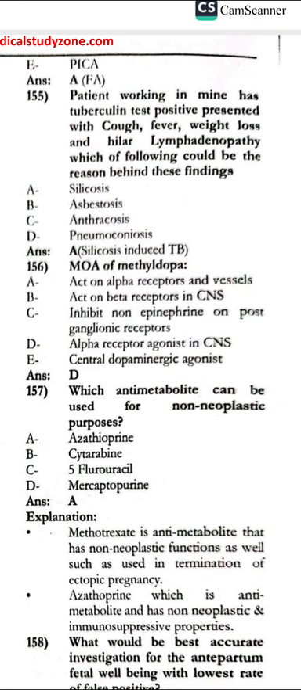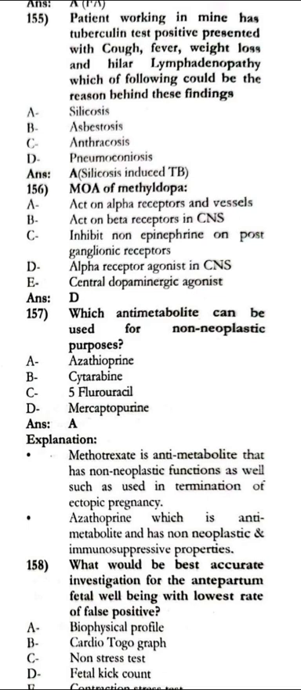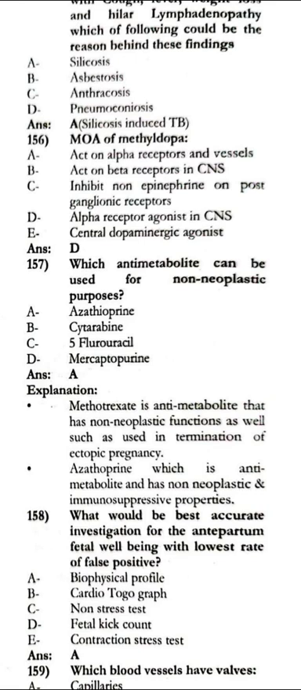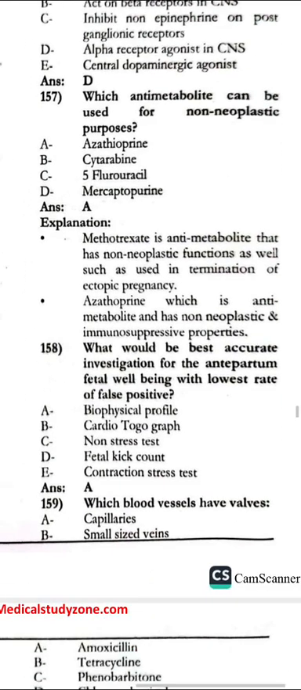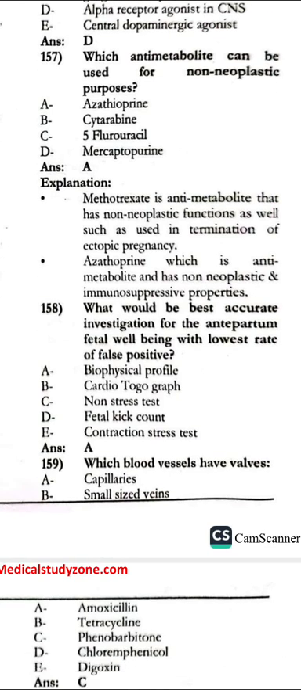The patient working in the mine has a positive test, presents with cough, fever, weight loss, and hilar lymphadenopathy. The mechanism of silicosis. Methyldopa is an alpha receptor agonist in the CNS. Which antimetabolite can be used for non-neoplastic purposes? There is azathioprine.